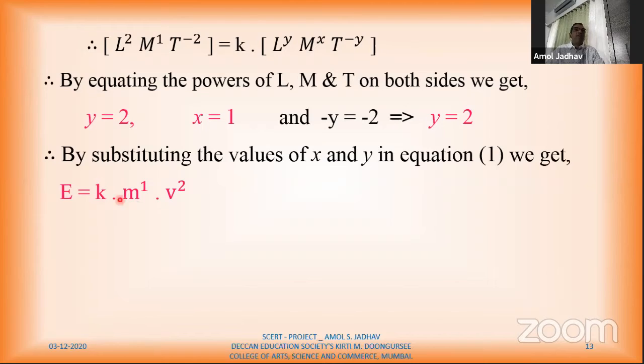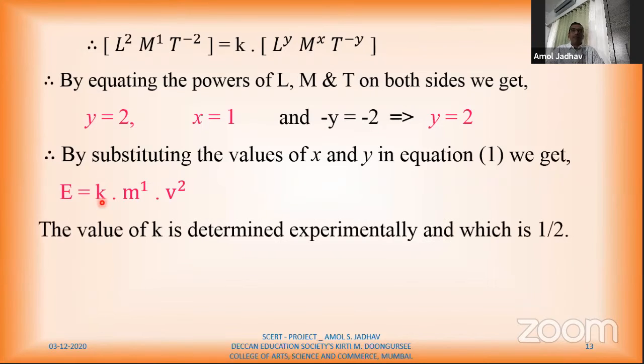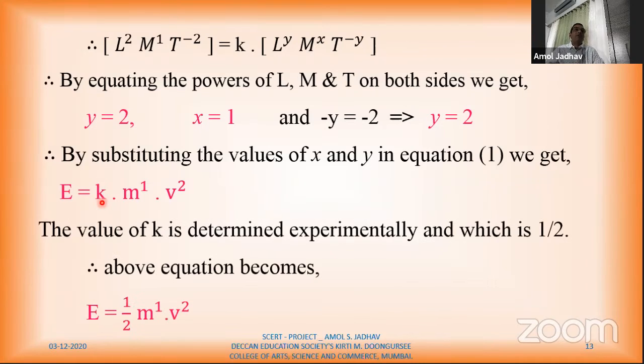Here, to find the value of this k, we can find it experimentally. So experimentally, it becomes half. So I can write the above equation as kinetic energy is equal to half, which is the value of k. We can find out this value by experiment only. So half mv square. So this is the relation between kinetic energy and mass and velocity. So this is the second use of dimension analysis.